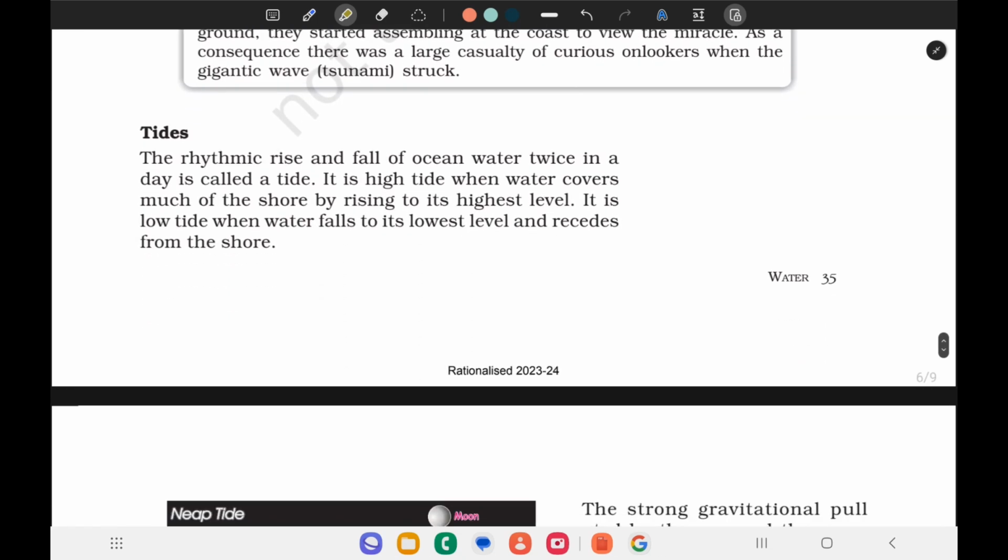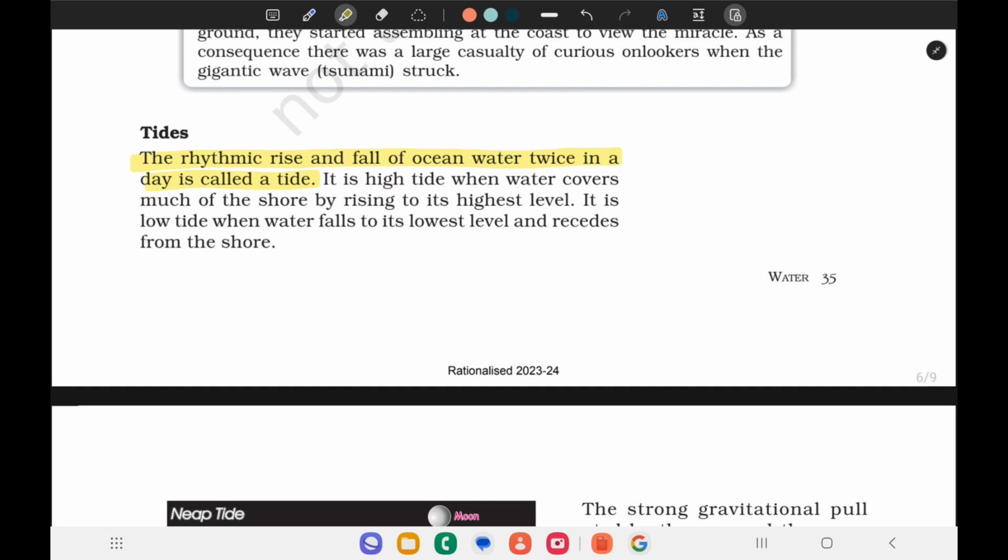Coming to the tides, the rhythmic rise and fall of ocean water twice in a day is called a tide. It is high tide when water covers much of the shore by rising to its highest level. It is low tide when water falls to its lowest level and recedes from the shore.